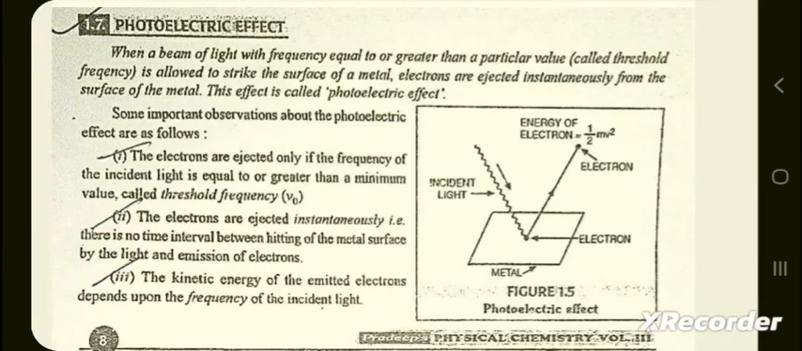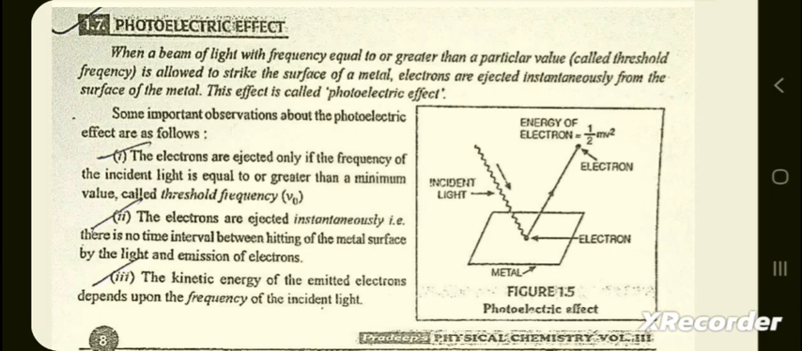Today we will study for quantum mechanics. Photoelectric effect: when a beam of light with frequency equal to or greater than a particular value called threshold frequency is allowed to strike the surface of a metal, electrons are ejected instantaneously from the surface of the metal. This effect is called photoelectric effect. Some important observations about the photoelectric effect are as follows.